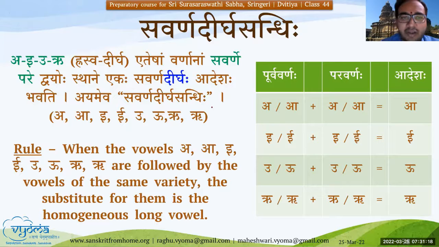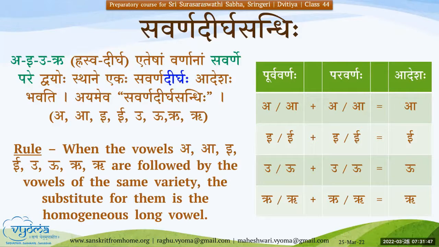Okay. Otherwise well explained, when you are able to recollect and also give one good example. So this is the table that we should remember always. For Purvarna and Paravarna, whatever the combination, the Adesha is a Dirgha of that. This Sandhi is applicable if the Purvarna and Paravarna are either A, I, U, or R along with its Dirghas. Hence, this is called Savarna Dirgha Sandhi.